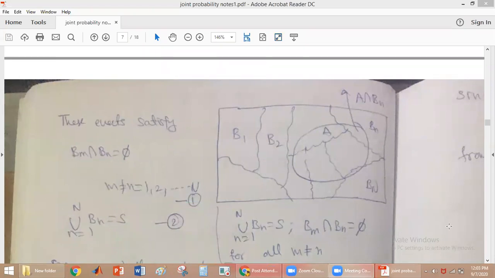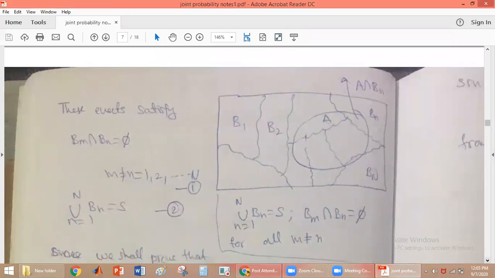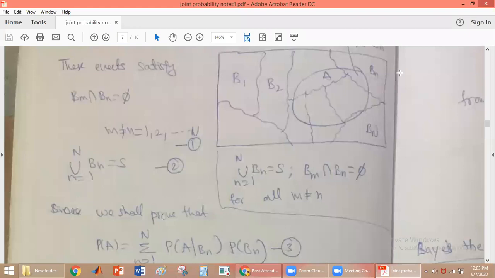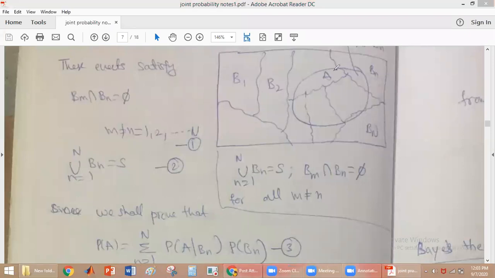See this Venn diagram here, where we have taken one event A, like this. Now if you observe this event, this part is A intersection B3. For example, this is your B3 here, and say this is B4.